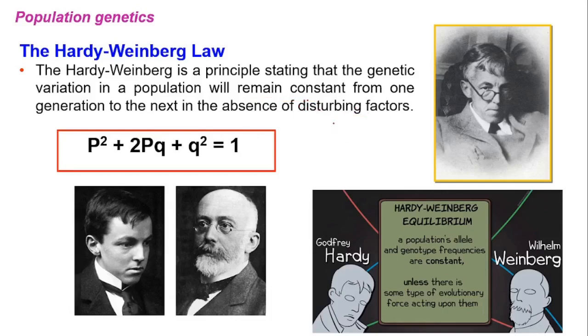In a population, allele and genotypic frequencies are constant. We're going to discuss alleles also. What does allele mean? It's an alternative form of a gene present on a homologous chromosome, which mainly codes for some phenotypic character. If you see the image here, some coding part is here and the other coding part is there.